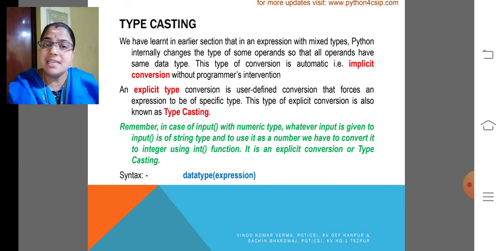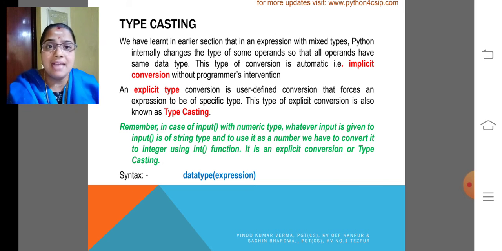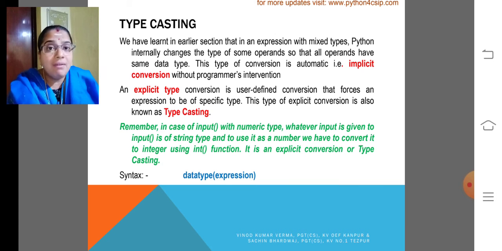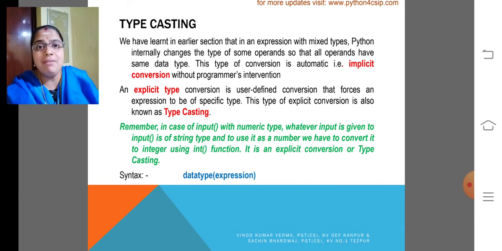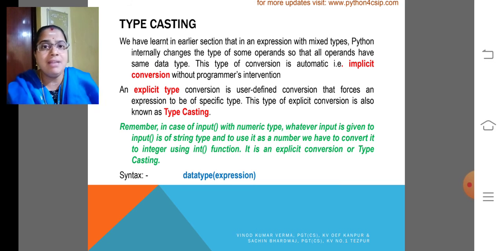Then typecasting is nothing but the explicit type conversion. Here the programmer has to give the type of the data. So the data type and the expression we can give. The explicit type conversion is always done by the programmer only. So we need to know the syntax, how to change the type of a variable. It is very easy. For that we have many functions like int, float, string, bool, complex. Like that we have many typecasting functions.